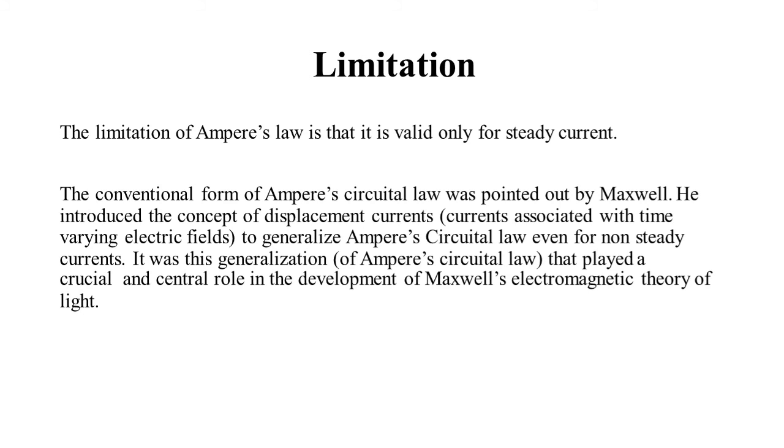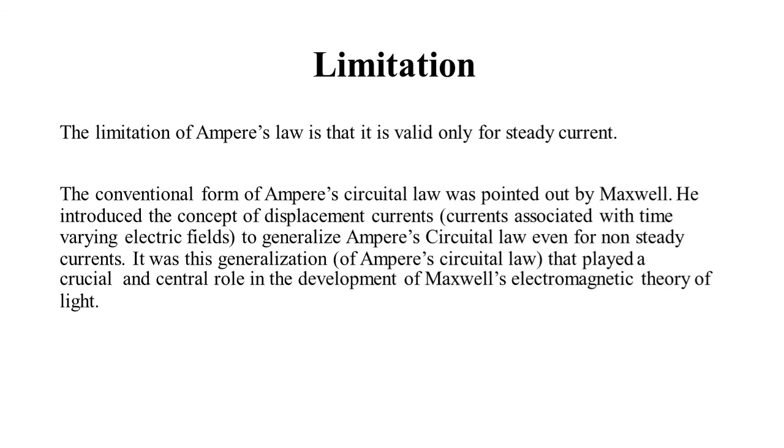Then we have to discuss the limitation of Ampere's circuit law. We already know that in classical electromagnetism, Ampere's circuit law relates the integrated magnetic field around a closed loop to the electric current passing through the loop. So the limitation of Ampere's circuit law is that it is valid only for steady currents. This conventional form of Ampere's circuit law was pointed out by Maxwell.